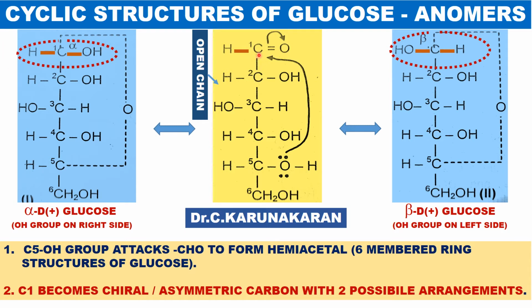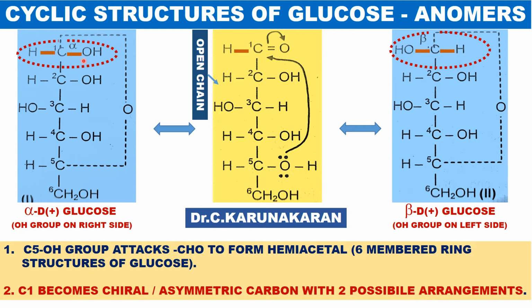This OH goes here and this hydrogen comes here. C1 becomes chiral with two possible arrangements. Because of the two possibilities of nucleophilic attack, two stereoisomers are obtained.